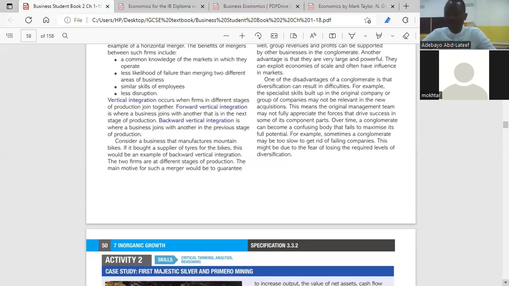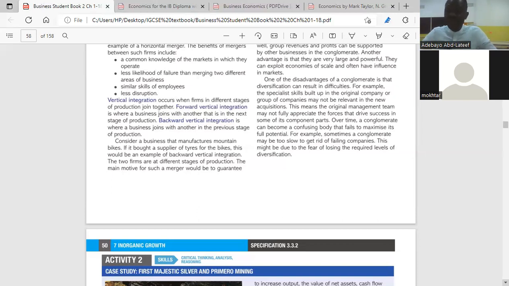So what will happen here? A successful integration. If the integration is successful, it means financially you become more stable. And when you become more stable financially, you will be able to pay more money to your workers. You will be able to increase the salary of your workers, and you'll be able to increase the dividends of your shareholders. This is what we mean by stakeholders' benefits.